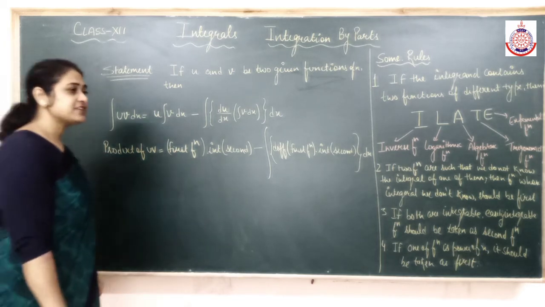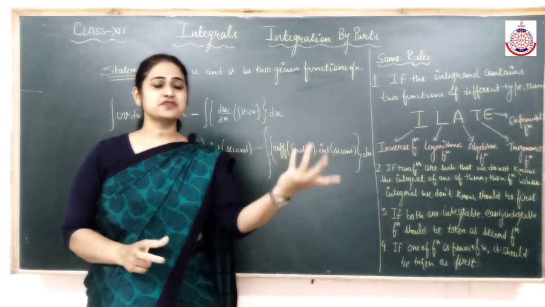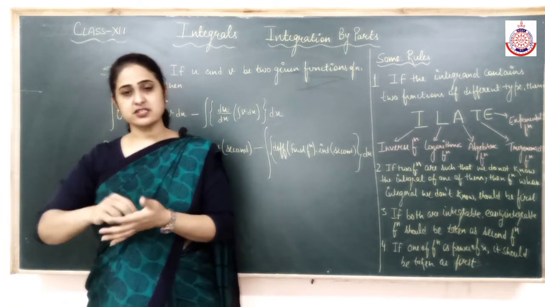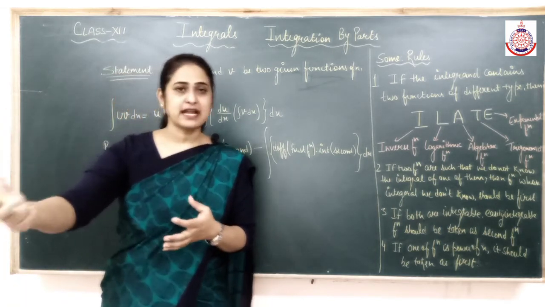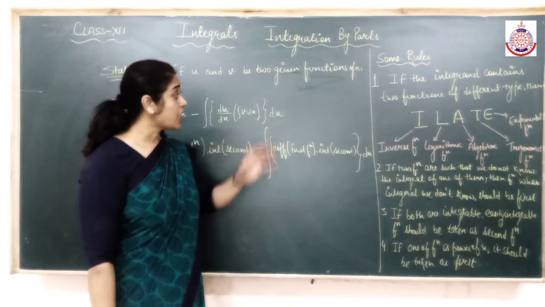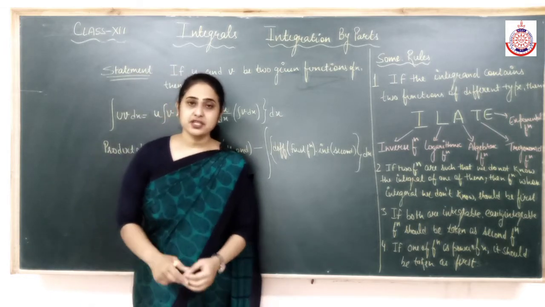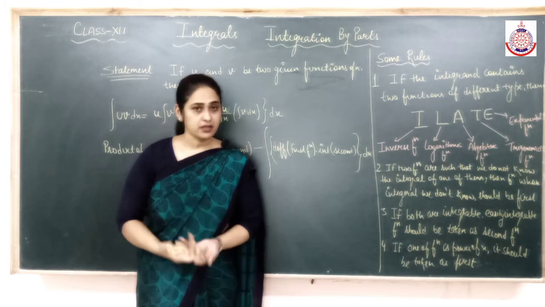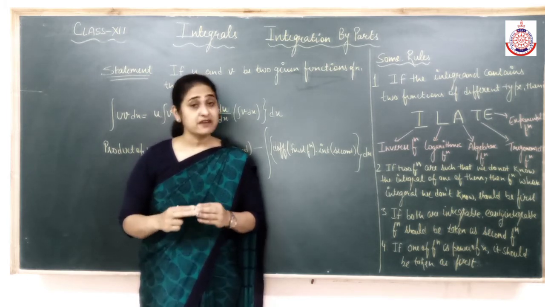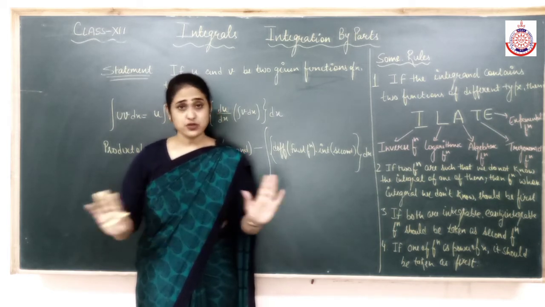Now, in differentiation there was no problem. When it was u into v, you can choose any as first function, any as second function, because we can differentiate everything. But in integration there is a limitation. Since we have started integration, again and again we are saying we can't integrate everything. The question has to fall under a specific form which we have done. Then only we will be able to integrate it. ठीक है? This is clear to everyone?